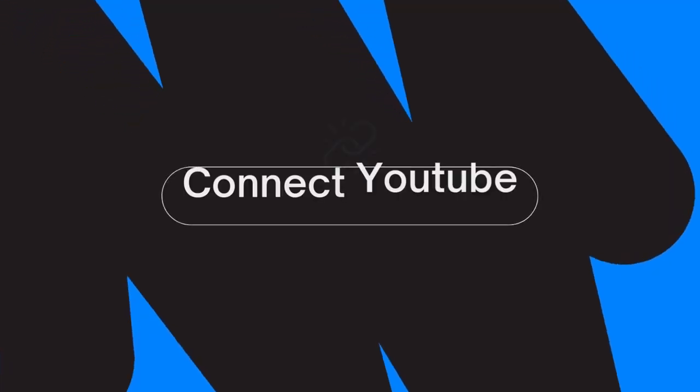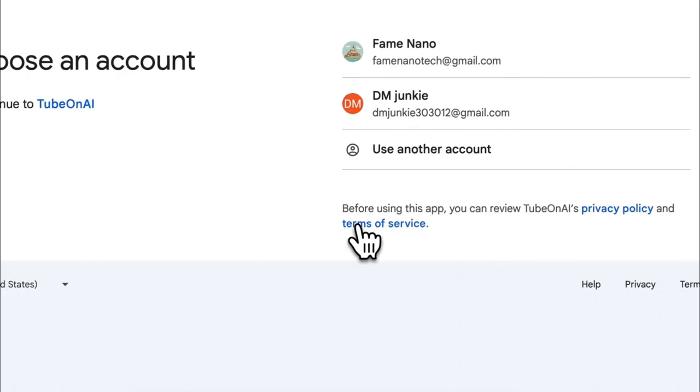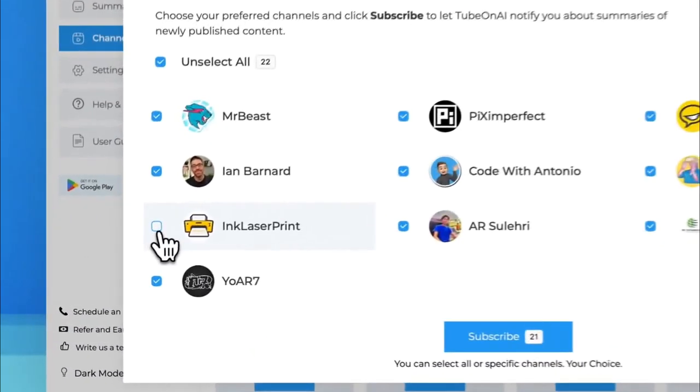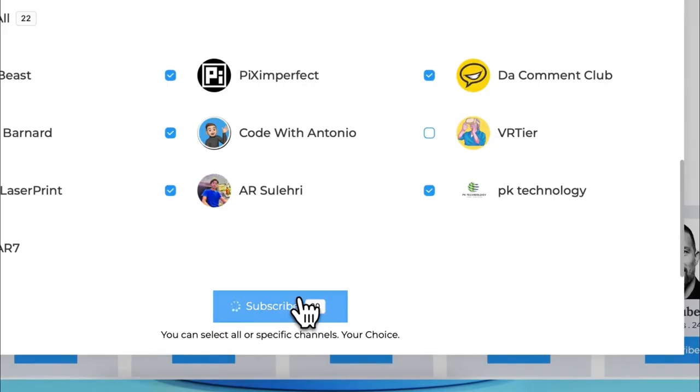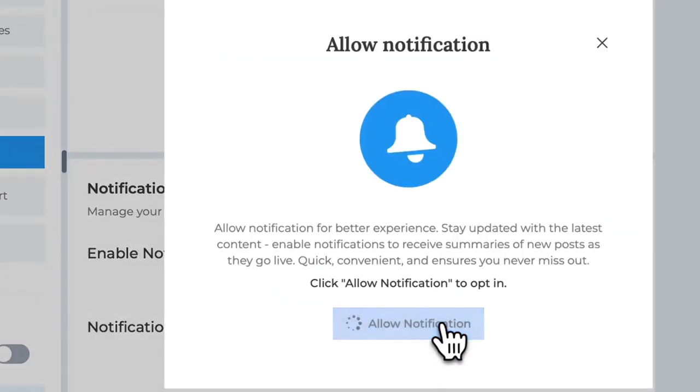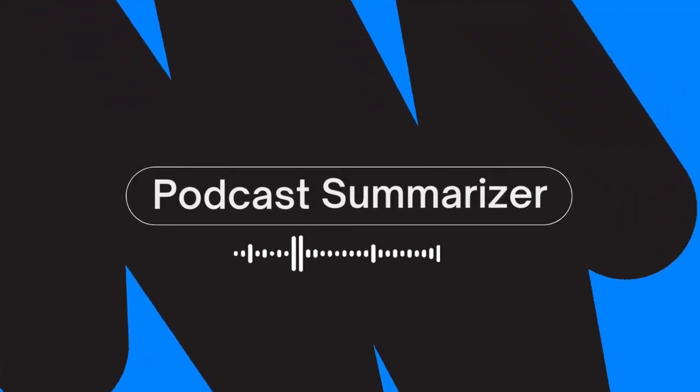Also, with our new Connect to YouTube feature, users can subscribe to all of their favorite channels at once. This is a game-changing feature. We will directly summarize the new content and send push notifications to your web and mobile apps, and optionally to your email. Next one is Podcast Summarizer.